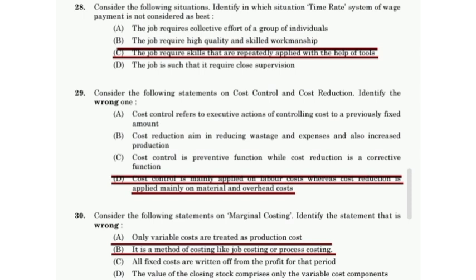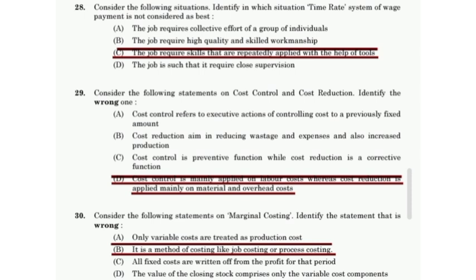Consider the following statements on cost control and cost reduction. Identify the wrong one. Option D is wrong. Cost control refers to executive actions of controlling cost to a previously fixed amount. Cost reduction aims at reducing wastage and expenses and also increasing production. Cost control is a preventive function while cost reduction is a corrective function.